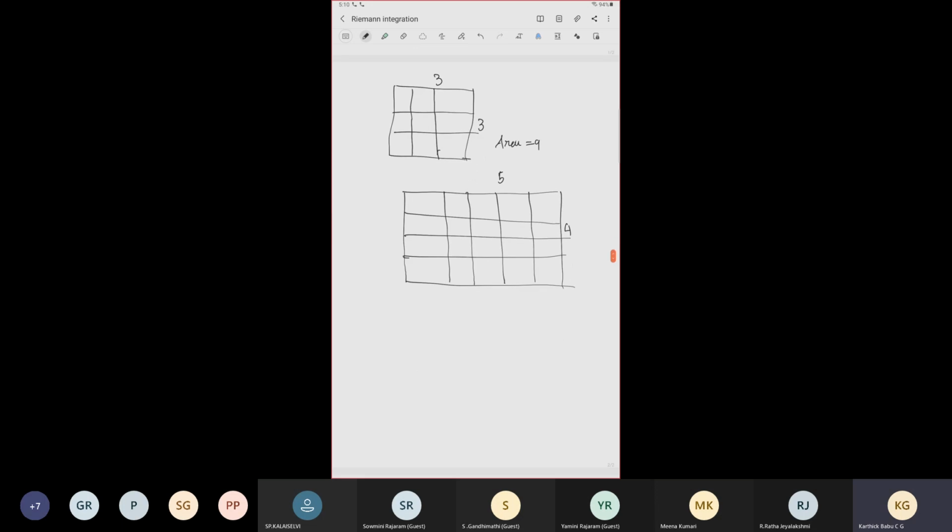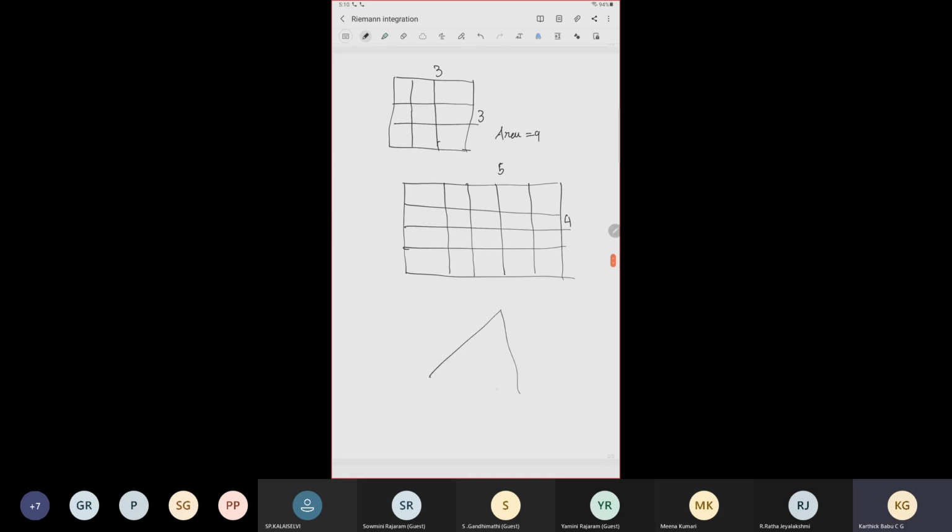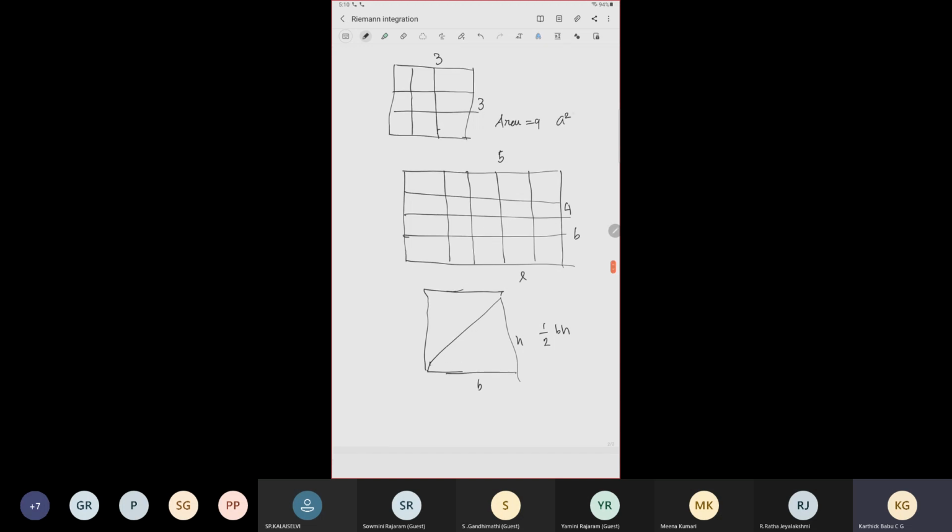A triangle we can also do similarly. For a triangle, we extend it to a rectangle or parallelogram and count the number of unit squares. Again, it is half of it, so it's half into b into h, where b is the base and h is the height. Here it is l into b, or for a square, a squared.